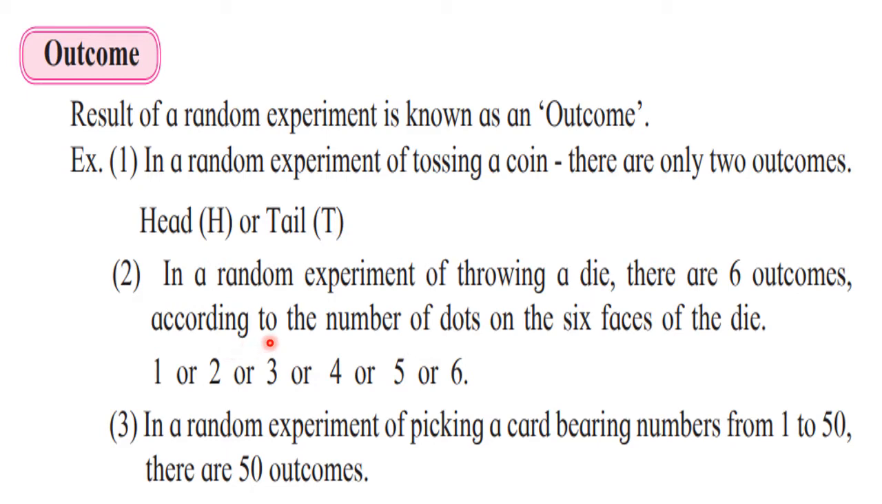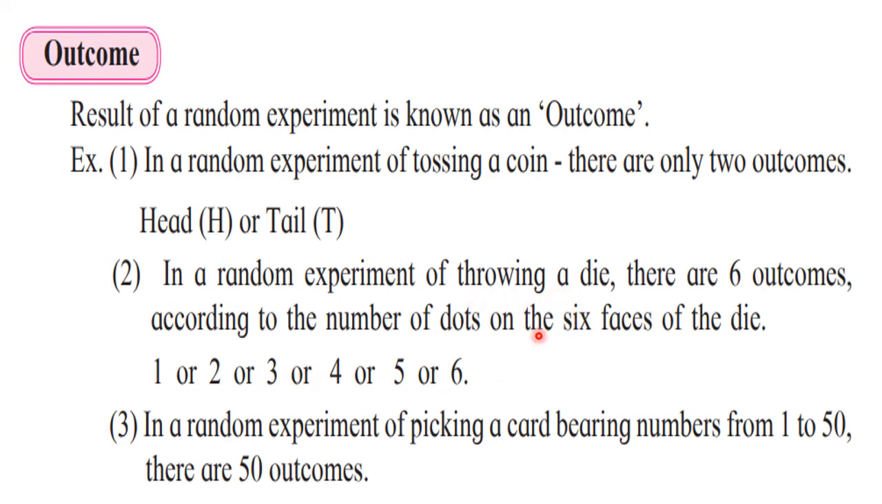Now second example here is the random experiment of throwing a die. A die is having six surfaces, therefore we are having six outcomes. Generally on the die we find that dots are there, single dot, two dots, three dots, and so on. So the six faces contain the dots as 1, 2, 3, 4, 5, and 6. So these are the six outcomes for throwing a die.